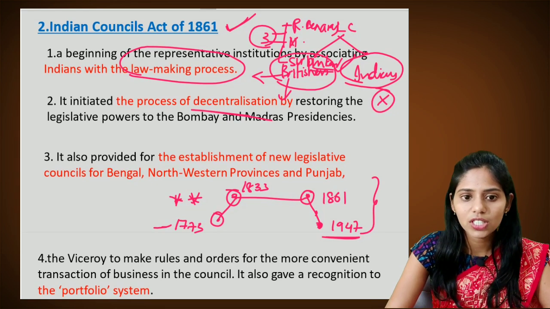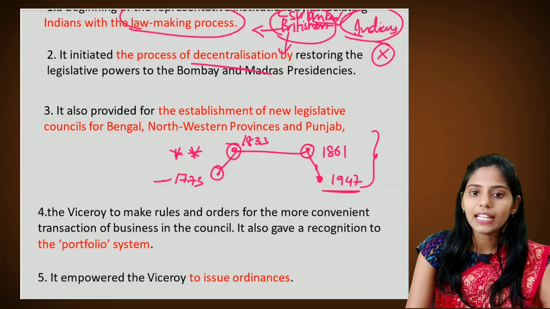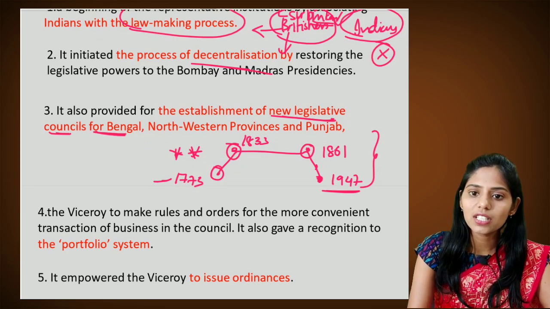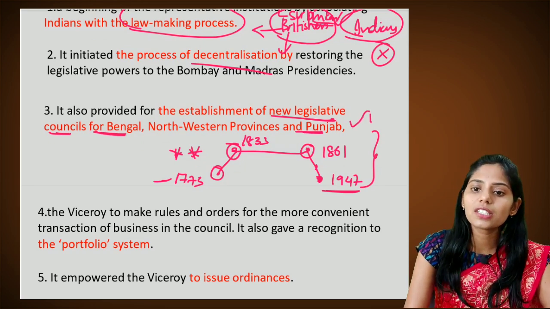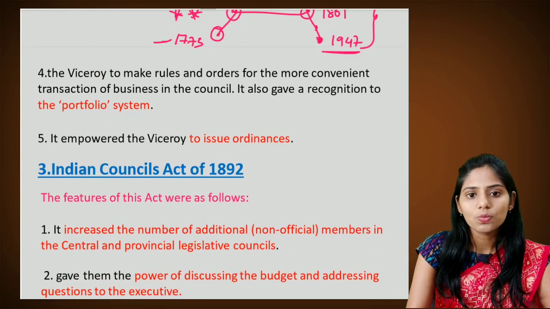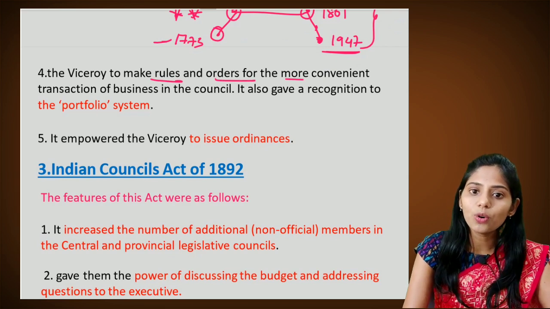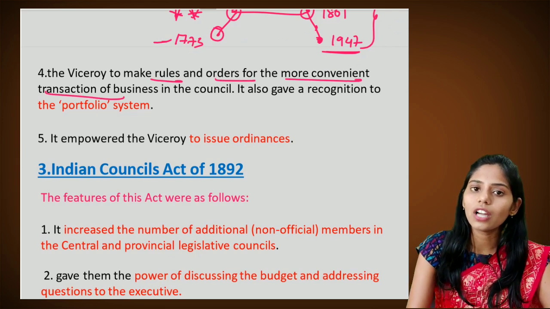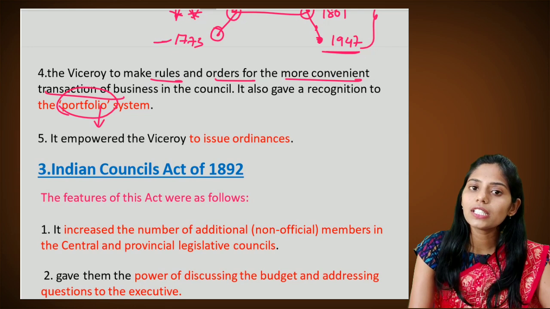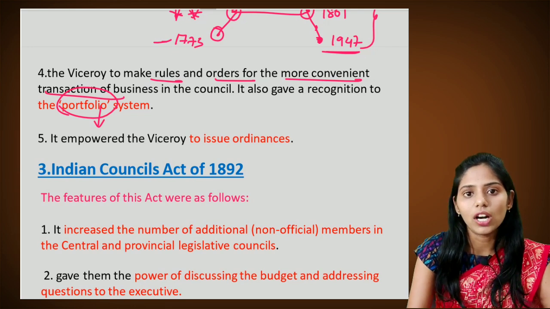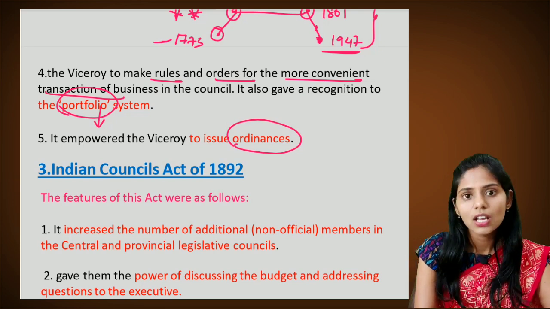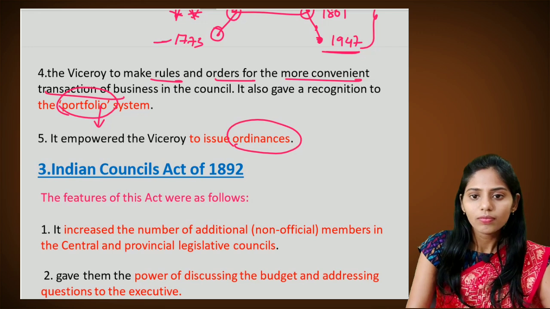So let us see the next feature. It also provided for the establishment of new legislative councils for Bengal, the northern provinces, and also Punjab. So this is the first step of decentralization. The next important feature is that the Viceroy could make rules and orders for the more convenient transaction of the business of the council, and it introduced for the first time the portfolio system. This portfolio system empowered the Viceroy to make ordinances. What is the meaning of ordinances? Even in our Constitution, it talks about ordinances: the ordinance-making power of the President.